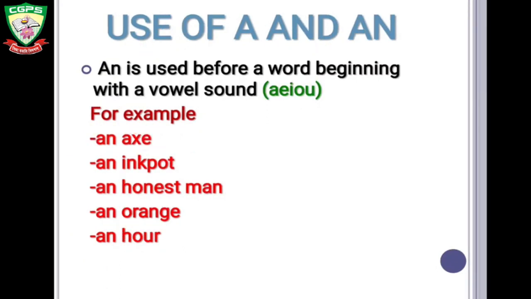Use of a and an. An is used before a word beginning with a vowel sound. There are 5 vowels: A, E, I, O, U. If any word is starting with a vowel sound, we will use an before it. For example, the word axe is starting with a vowel sound, so we will use an before it. We will not use a. An axe, an inkpot, an honest man, an orange, an hour.